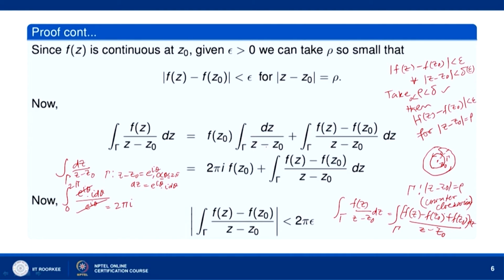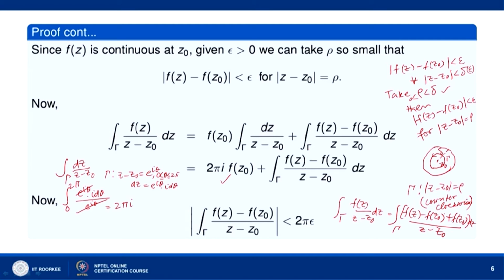So, the value of the integral is 2 pi i, and we have 2 pi i into f z naught, and the other integral remains the same. Since we have to prove that integral over gamma f z dz over z minus z naught is equal to 2 pi i f z naught, we need to prove that the second integral on the right side is equal to 0.